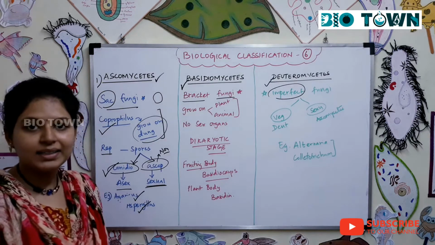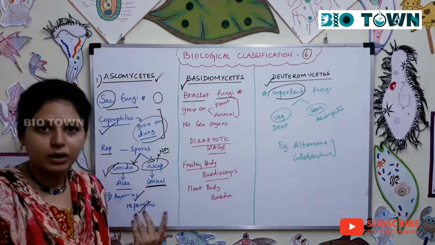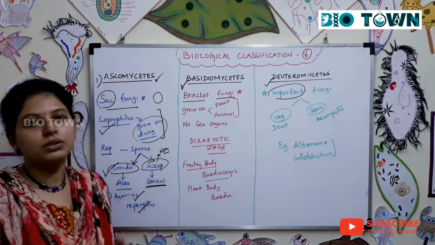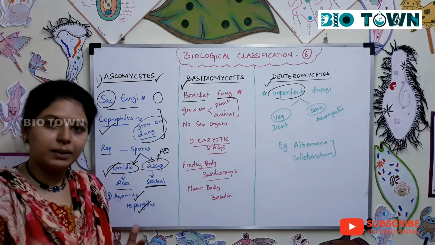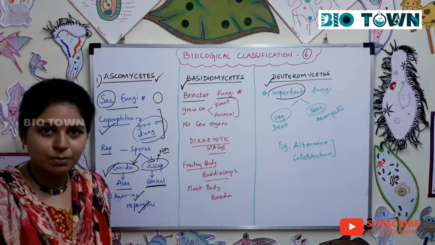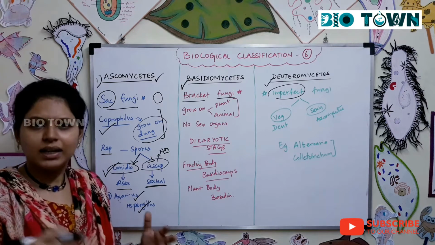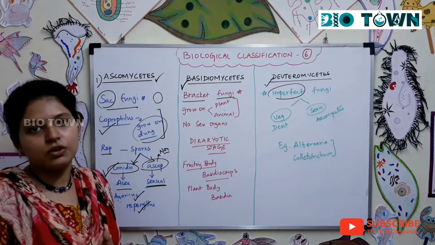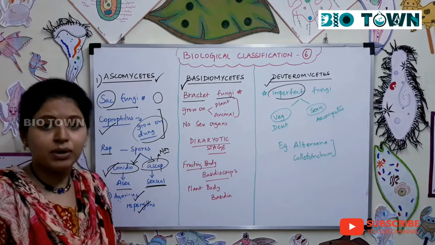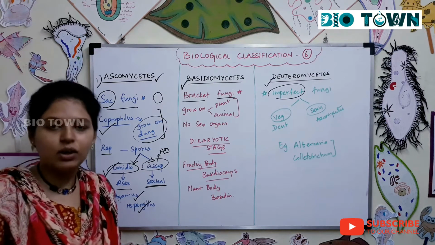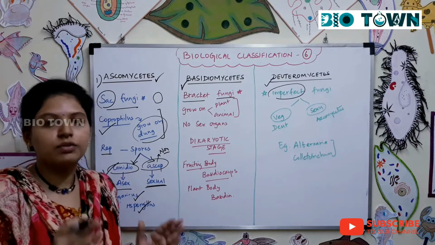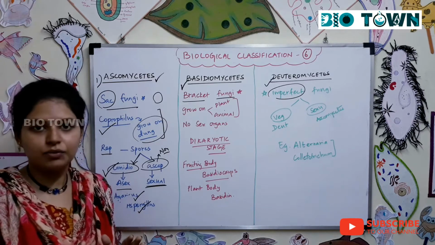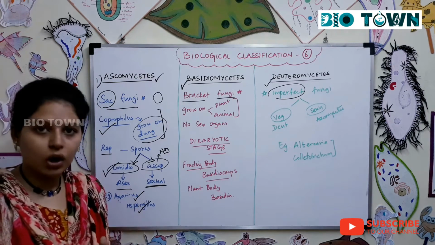Agaricus is an edible mushroom, but not all mushrooms are edible. Mushrooms like Agaricus bisporus. There are different species of mushrooms. You have button mushrooms, ring mushrooms, little elongated mushrooms. A few of the mushrooms are edible, the others produce toxins.